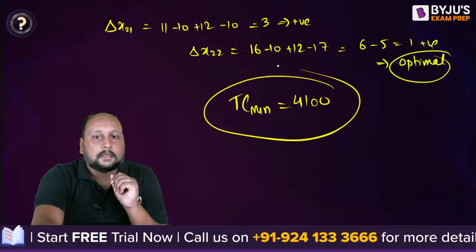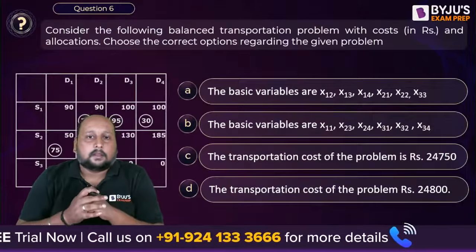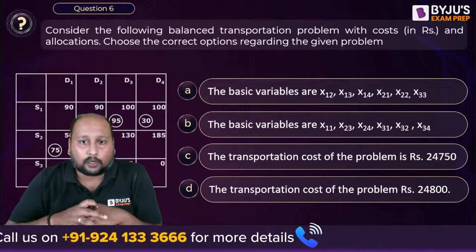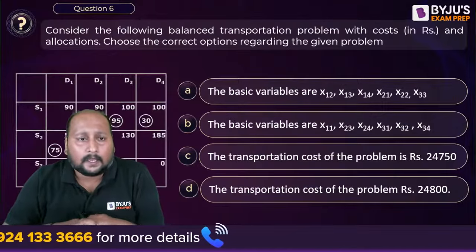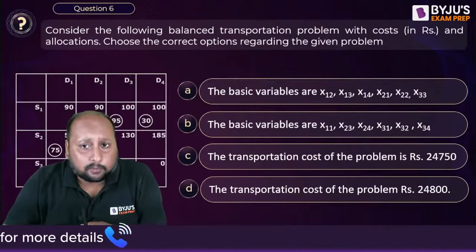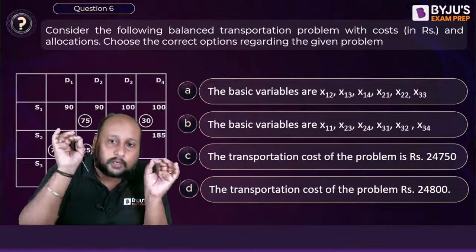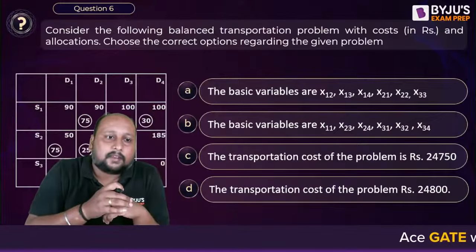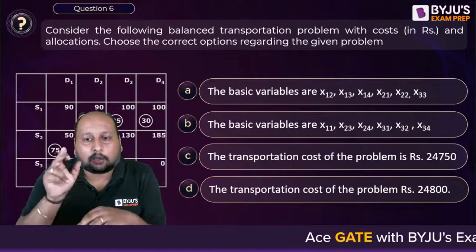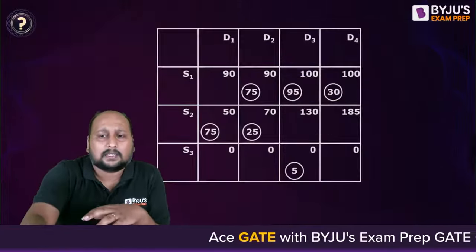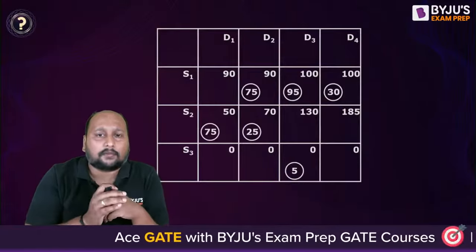Okay, right. Next question. Try this problem. Again, a question from transportation. Now this is a very easy one. They are saying, consider the following balanced transportation problem with the cost and allocation. In this case, they have given you the allocations. So tell me which of the variables are basic variables and what the total transportation cost for this problem is. So this is the allocation they have done, right?